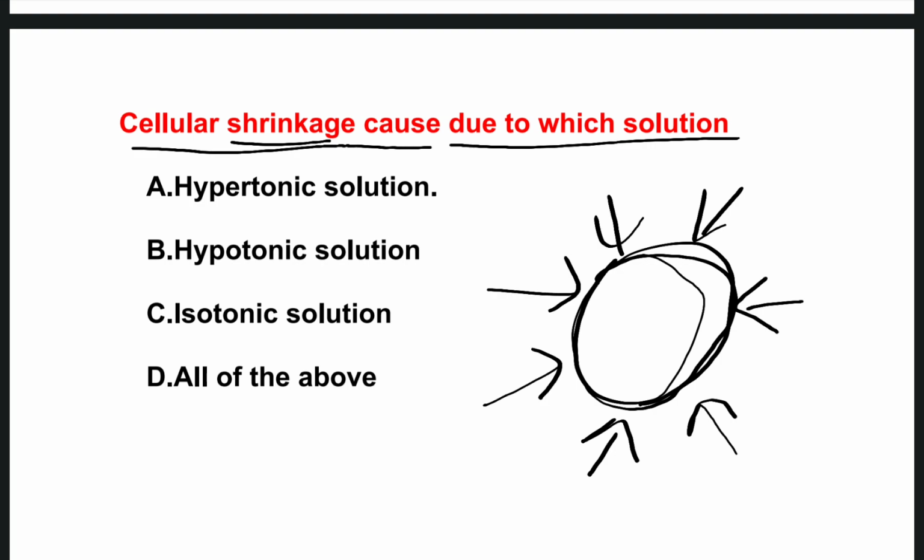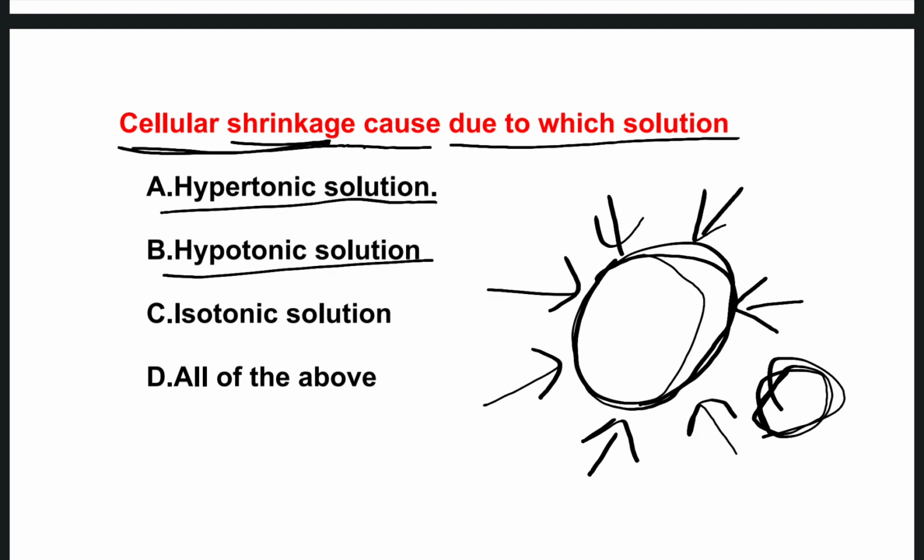That is shrinkage. So which solution can cause cellular shrinkage? Options are hypertonic solution, hypotonic solution, isotonic solution, all of the above. The right one is option A, hypertonic solution.